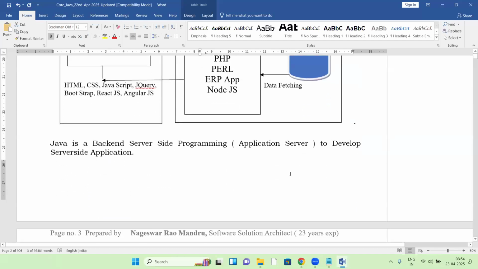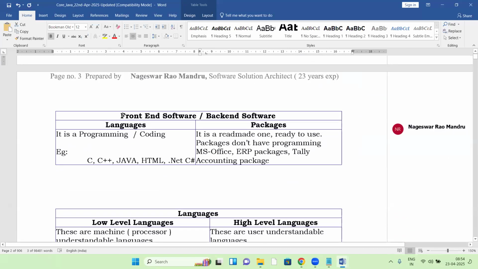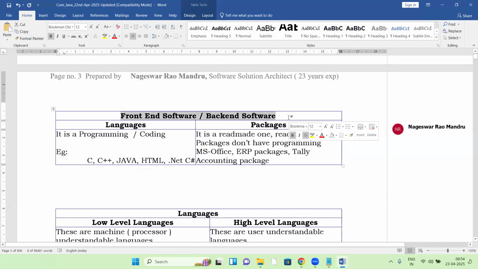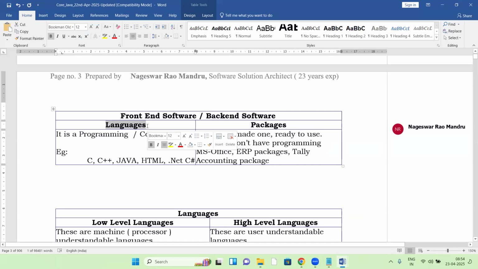Now, front end, back end: there are languages and packages. Some languages are used at the front end, some at the back end, so there are front end languages and back end languages. So what is Java, a language or a package? Java is a language. Java is a back end language, so Java comes under back end languages.